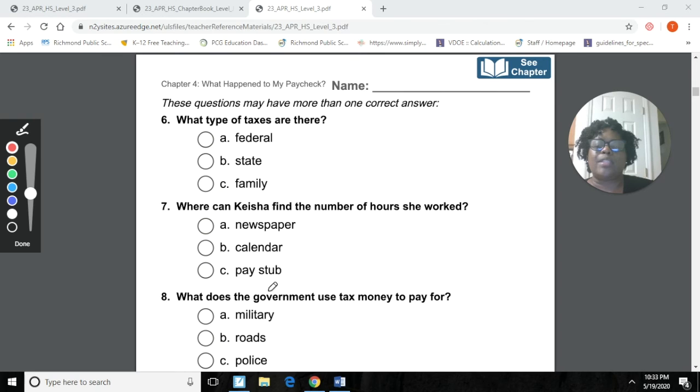It says, what does the government use tax money to pay for? So we're going to look in the part of the story that talks about what? The use of tax money, right? That's what we're looking for, okay? So let's look at our choices. A, military, B, roads, or C, police. Okay? All right.